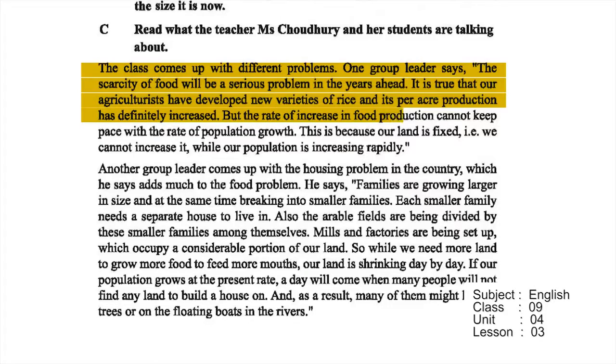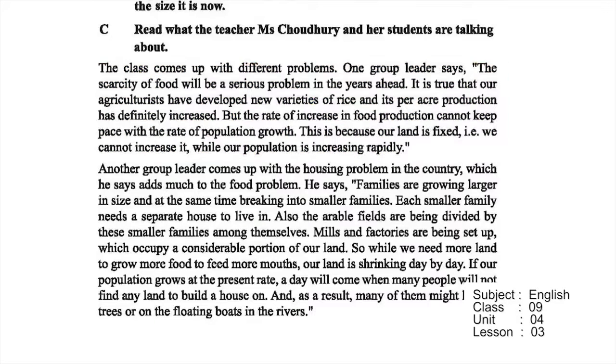But the rate of increase in food production cannot keep pace with the rate of population growth. This is because our land is fixed. We cannot increase it while our population is increasing rapidly. So here the words you need to underline are scarcity, occur, agriculturist, increasing and rapidly, which we already know the meaning of.